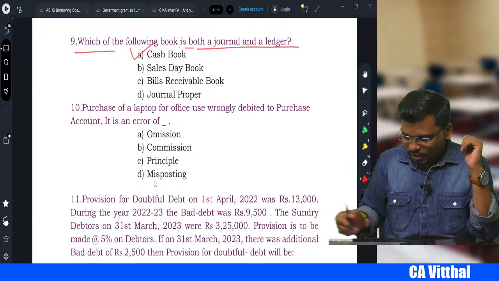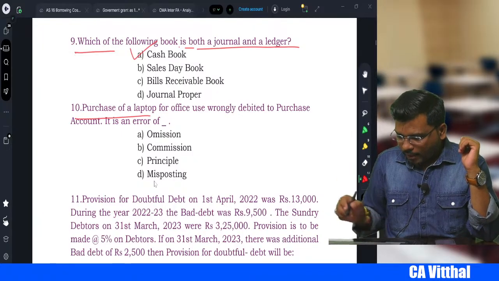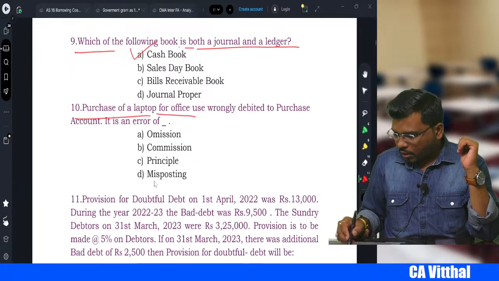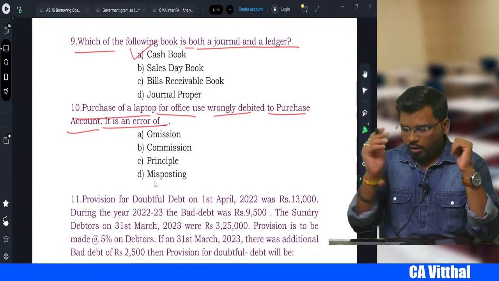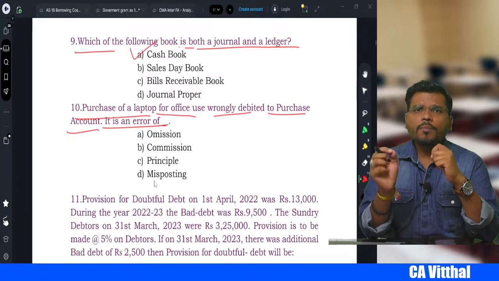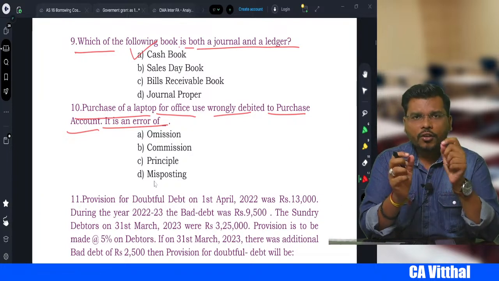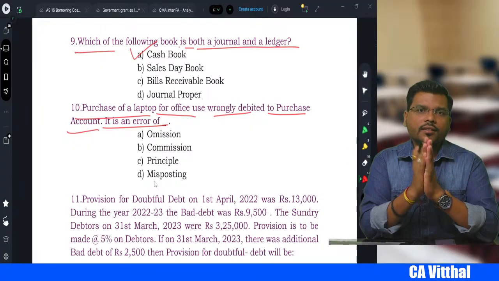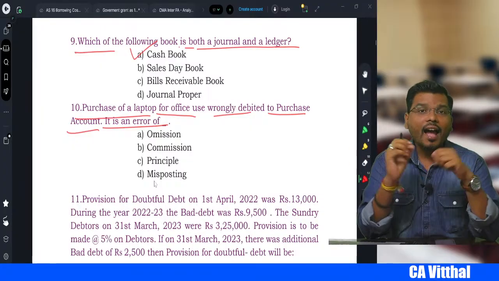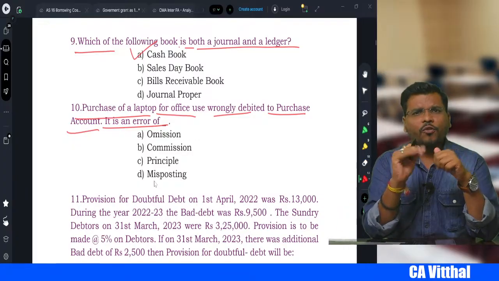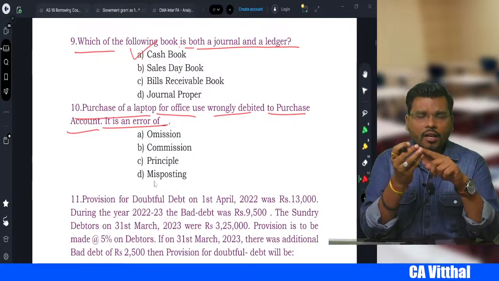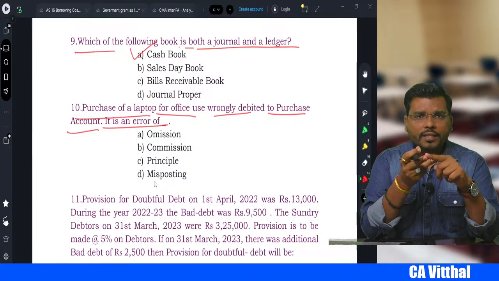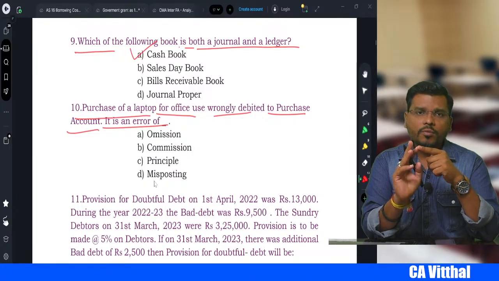Next, my dear student. Purchase of laptop for office use wrongly debited to purchase account. It is an error of what? You purchased the laptop for office use and you recorded that laptop in the purchases. We call that error which error, sir? There are four types of error if you know: error of principle, error of omission, compensating error, and error of commission.